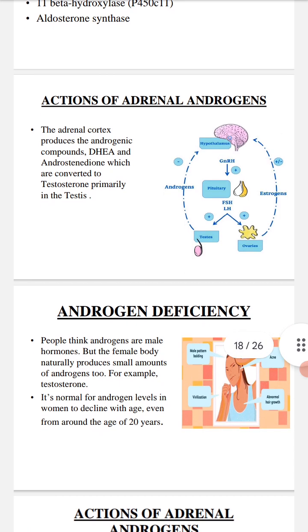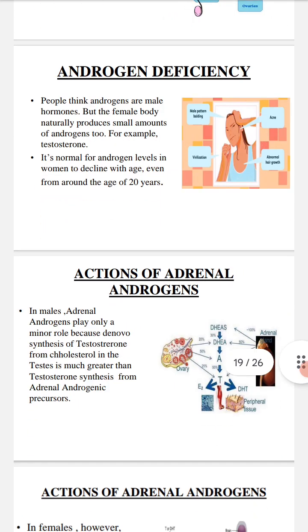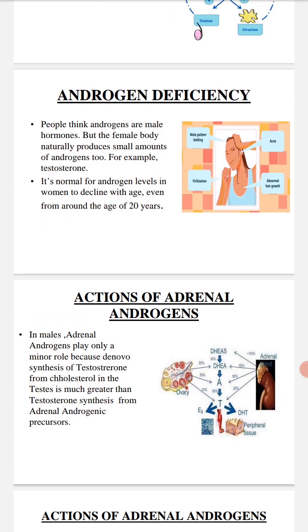Now, adrenal androgen deficiency. People think androgens are male hormones, but the female body naturally produces a small amount of androgens too. For example, testosterone is also produced in the female body, but in a relatively small amount. It's normal for androgen levels in women to decline with age, even from around the age of 20 years. In males, androgens play a minor role because de novo synthesis of testosterone from cholesterol in the testes is much greater than testosterone synthesis from adrenal androgenic precursors.